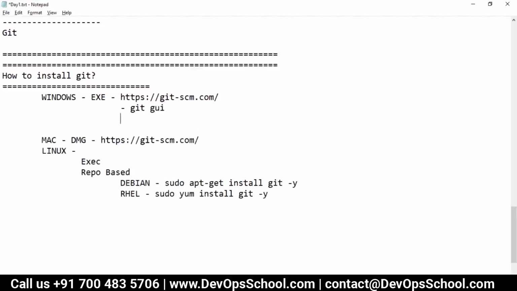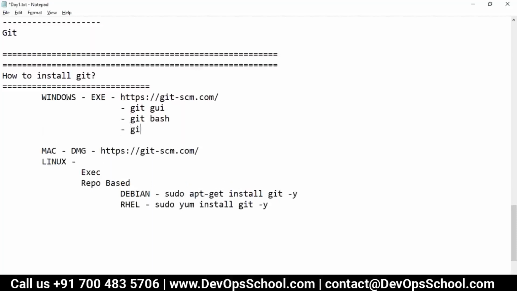Another tool you get is called Git Bash. And there is another tool, Git CMD. By the way, this tool got deprecated.